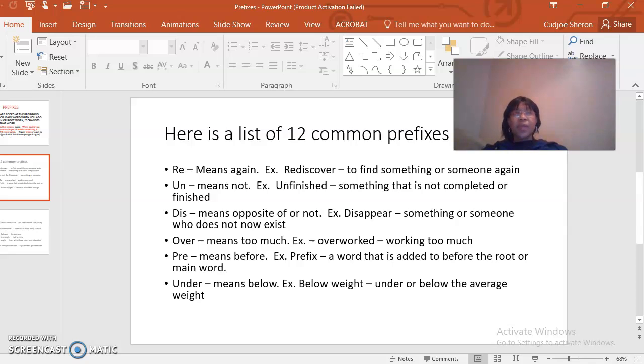Under means below. Example, under or below the average weight. So under means below. So when you add it to a root word, you say underweight, means you're below the average weight. Let's do another six more.